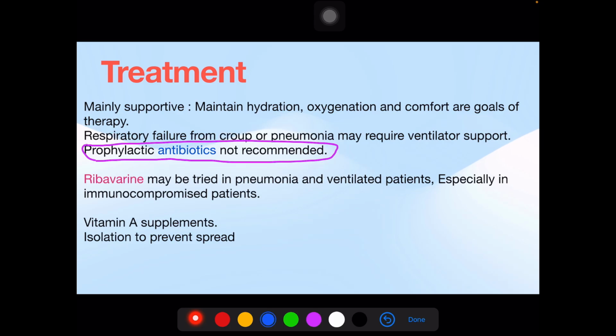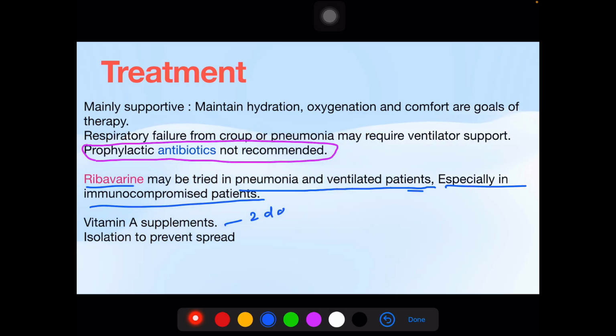You have to remember antiviral therapy. Ribavirin may be tried in pneumonia and ventilated patients, especially in the immunocompromised. So we have to give vitamin A supplements, that is 2 doses in asymptomatic and 3 doses in symptomatic patients. Isolation to prevent the spread for the period of infectivity.